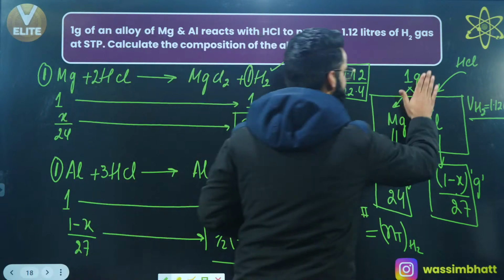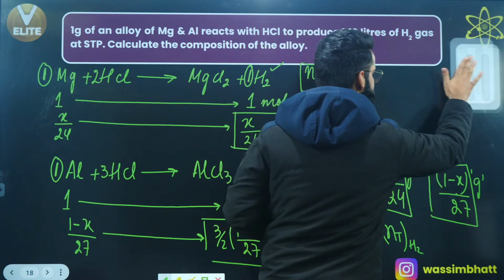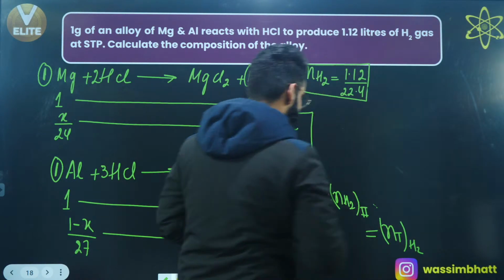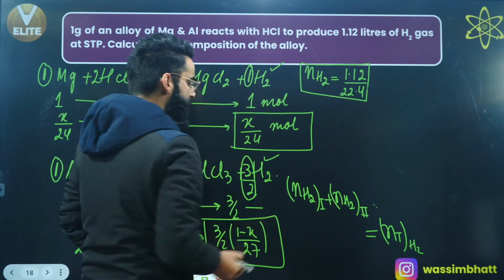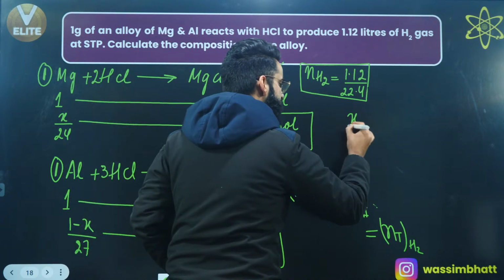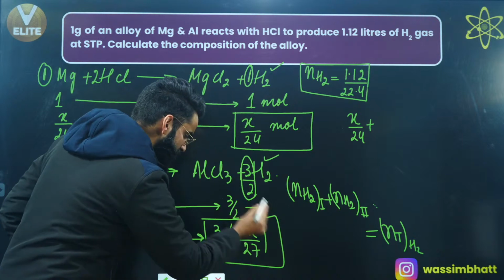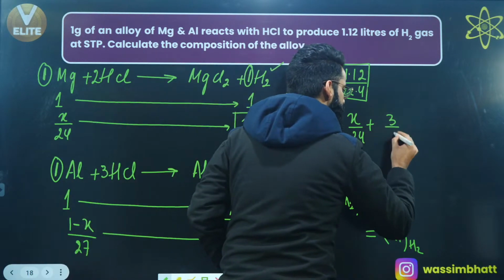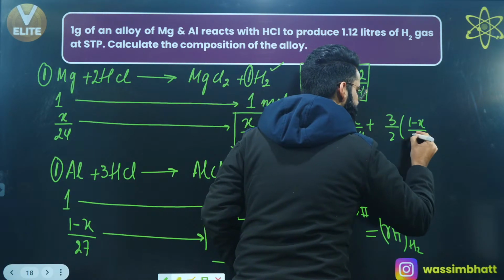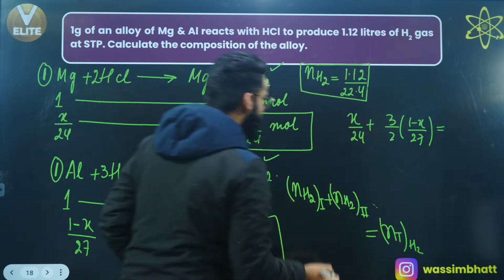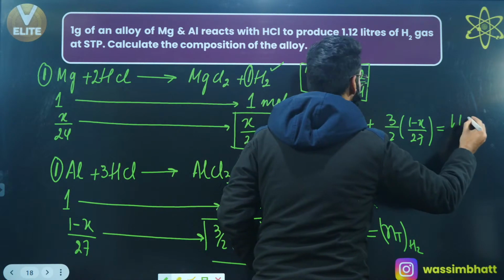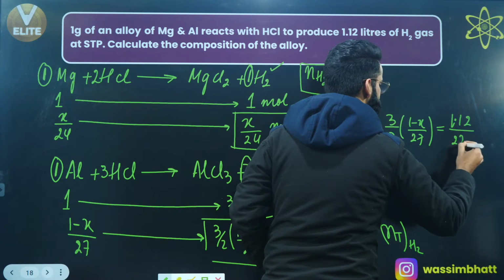So I'll be writing something like this. The number of moles of hydrogen liberated from reaction number 1, which is X by 24, plus the number of moles of hydrogen liberated from reaction number 2, 3 by 2 multiplied by (1 minus X) divided by 27. This should be equal to the total moles of hydrogen liberated, which is 1.12 divided by 22.4.